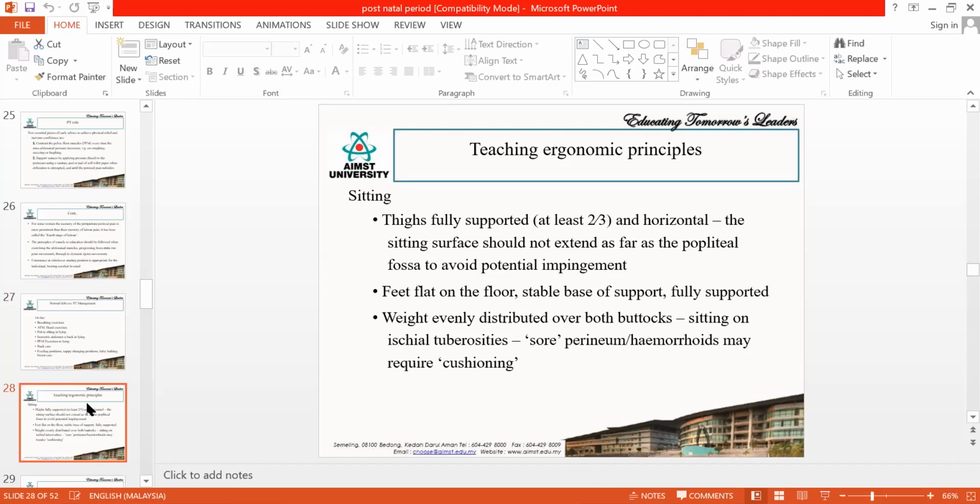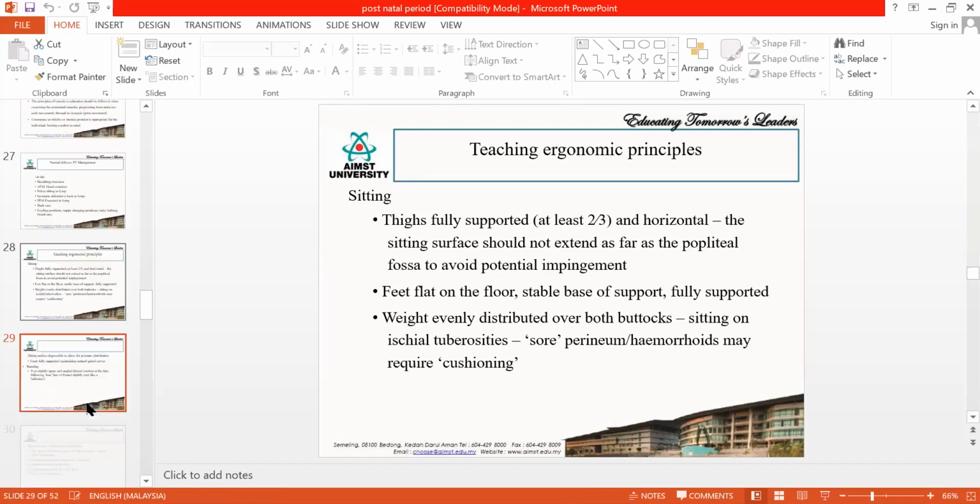Then they have to put equal weight on both the buttocks while sitting, because if they are sitting on one side, it may lead to SI joint strain. So they have to sit equally on both the buttocks. If they have severe pain over the perineum, they can go for donut pillows. That will give them pressure relief on the perineal area.